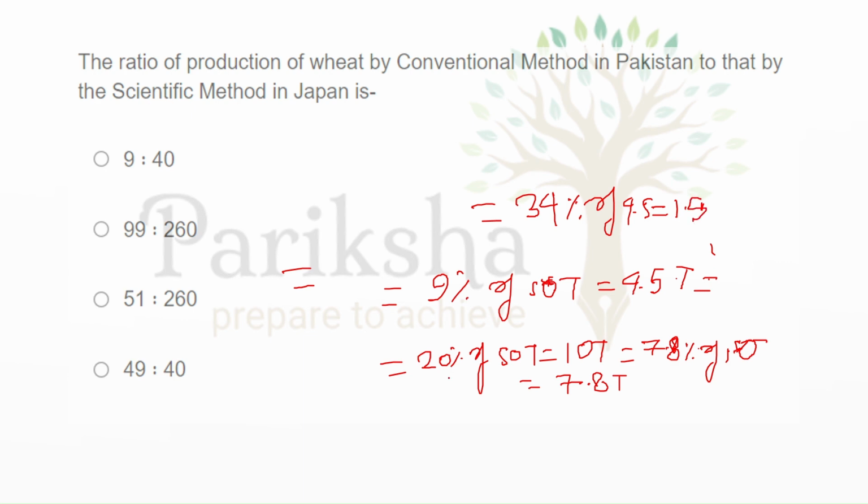So now we just divide 1.5 and 7.8. It is around 15, 5 is 75, so if this is 1, this will be 5. If we check the options, there is only one option which has a ratio of 1:5, which is this one. So this will be the answer.